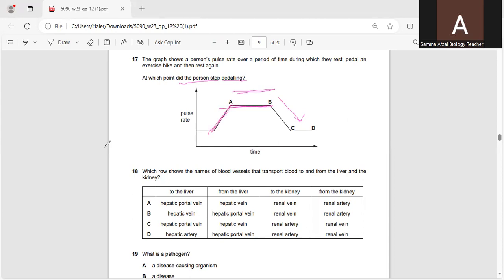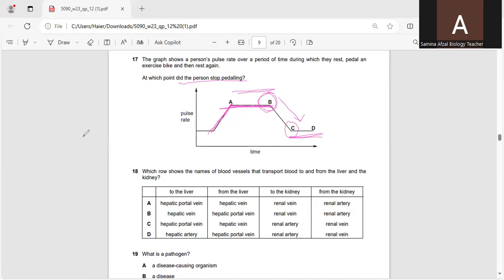The pulse rate increases until A, and then it is smooth, and then from B the pulse rate becomes normal again. It means B is the correct option, when he stops pedaling. The person stops pedaling, so B is correct. The other options are not correct because after C and D, it is normal again. So B is the correct option.